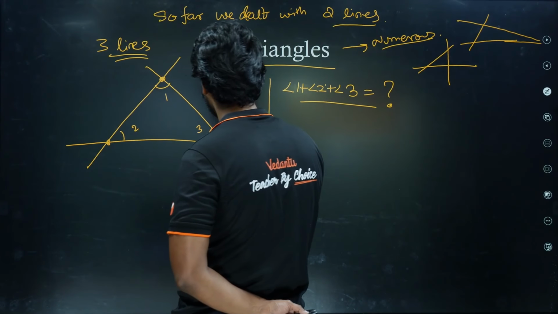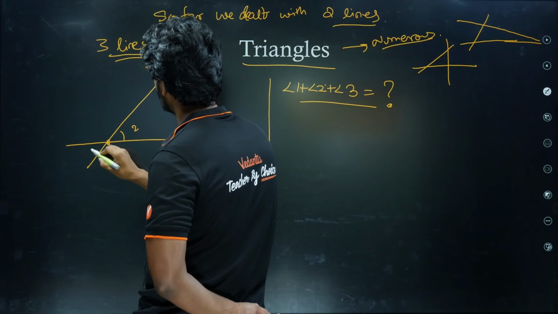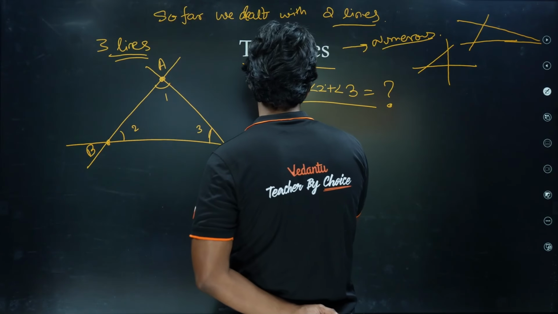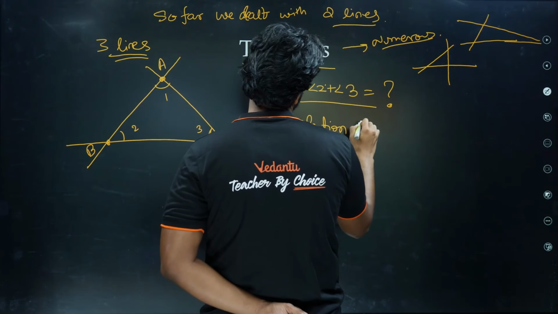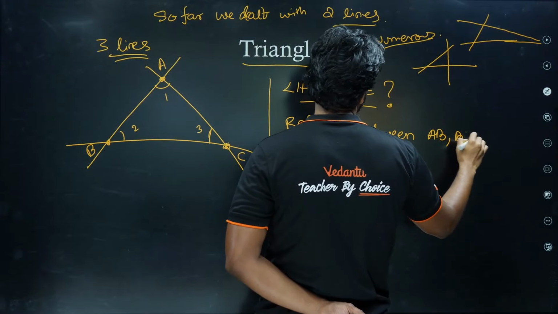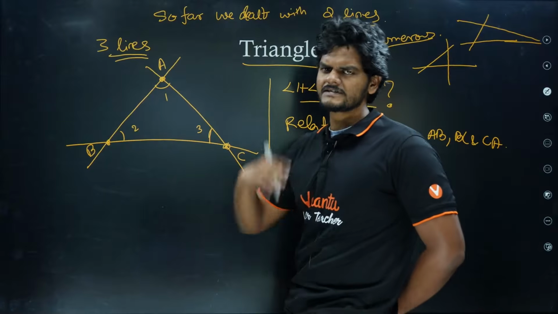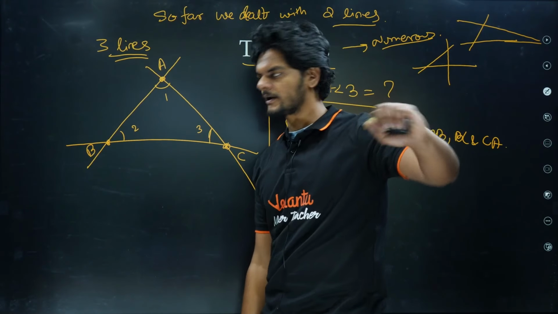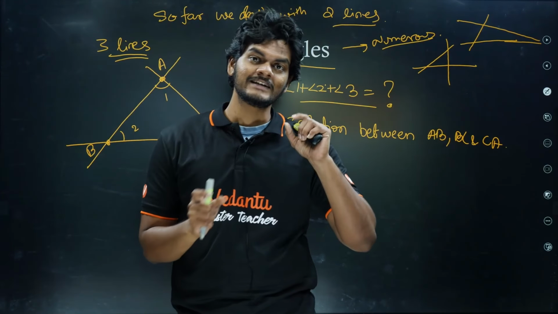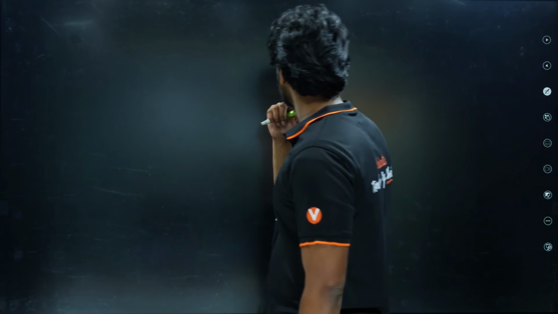For the sake of convenience, we will call them A, B, C. What is the relation between AB, BC and CA? Then we'll see what happens if we have two triangles. How do we even construct a triangle? How much information do we need to be able to construct a unique triangle? All that we will see.